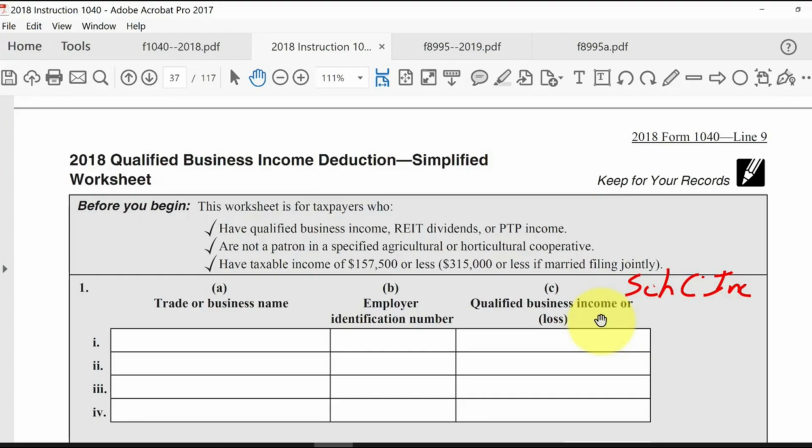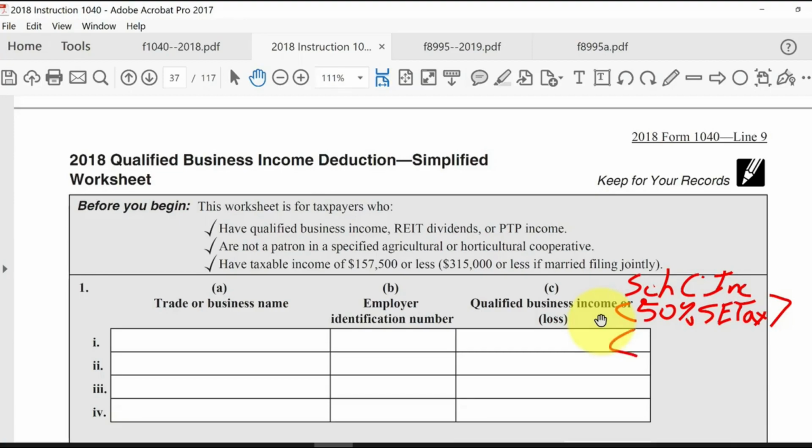So if you remember from last semester, there were deductions called adjustments, subtracted to get to the adjusted gross income, or deductions for adjusted gross income. One of them was 50% of the self-employment tax that you have to pay in addition to the income tax. So they give you a break by giving you a deduction for half of that. So that also has to be subtracted from your business income.